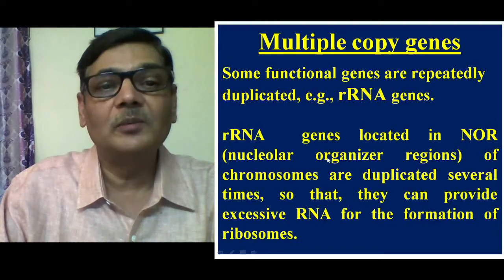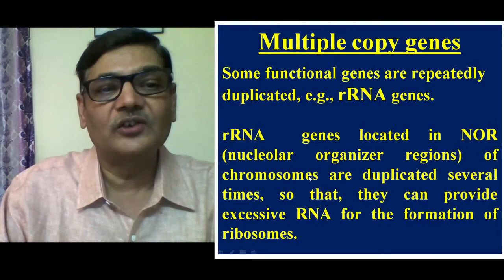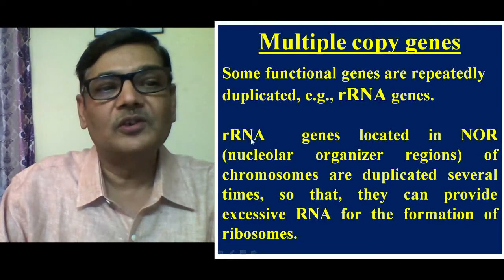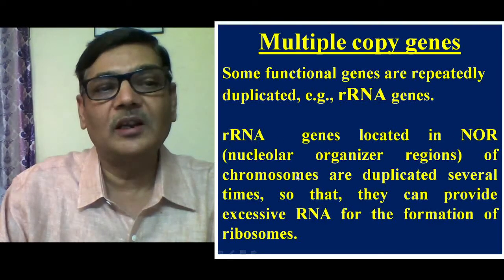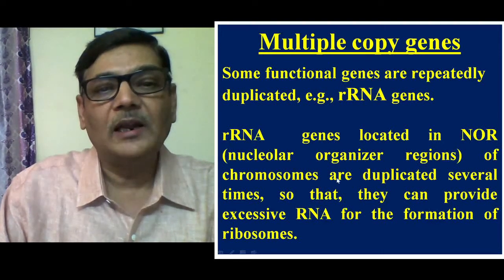Nucleolar organizer region means the secondary constriction, and that portion is adhered to the nucleolus present in the nucleus.